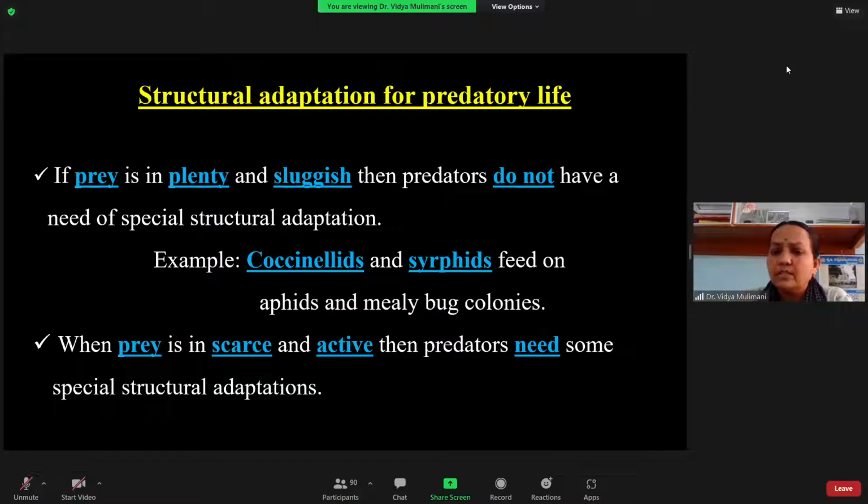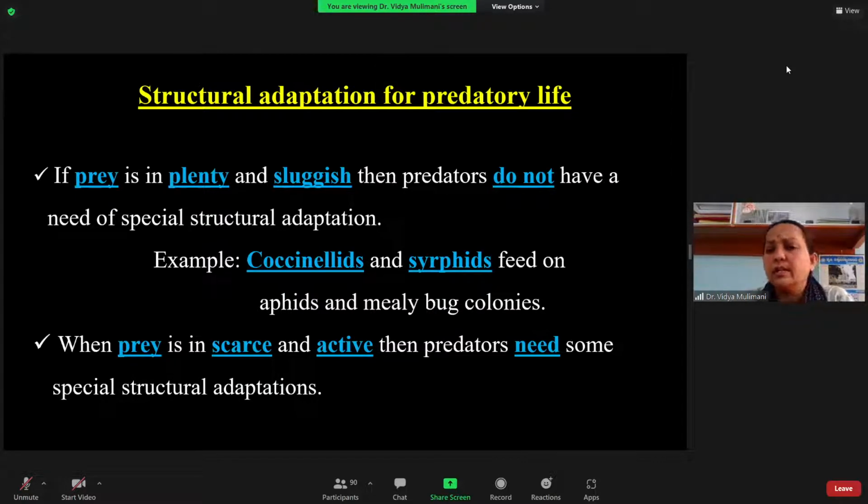Mainly they have predators like coccinellids and syrphids. The coccinellid, that is the ladybird beetle, doesn't have structural modification; the only thing it has is the mandibulate type of mouthparts. The syrphids also don't have any modifications. So if the prey is plenty and sluggish, the predator does not need any structural adaptations.